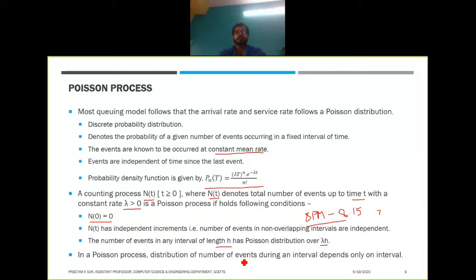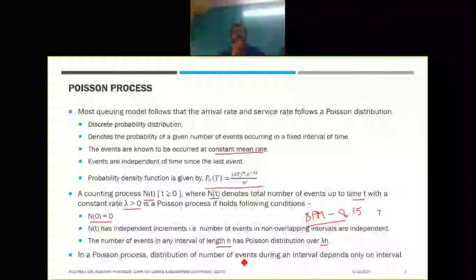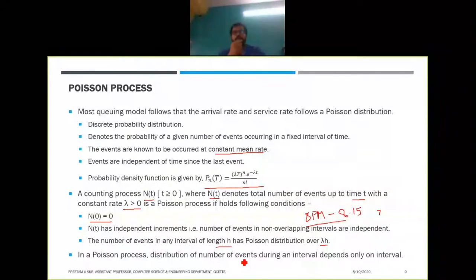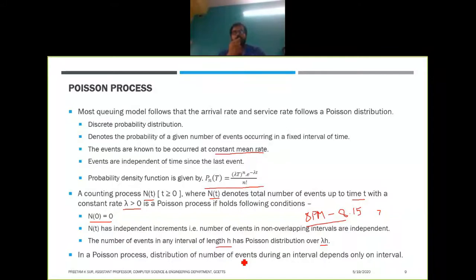Suppose the last arrival of a customer happened at 8 p.m., and you are trying to find the expected value or the probability of the number of arrivals at 8:30 p.m. It will basically give you the answer in terms of the 30-minute interval.